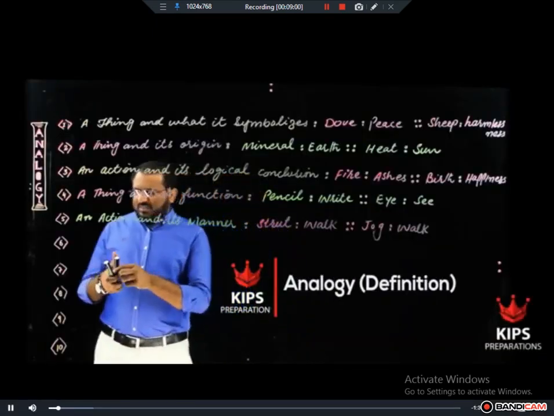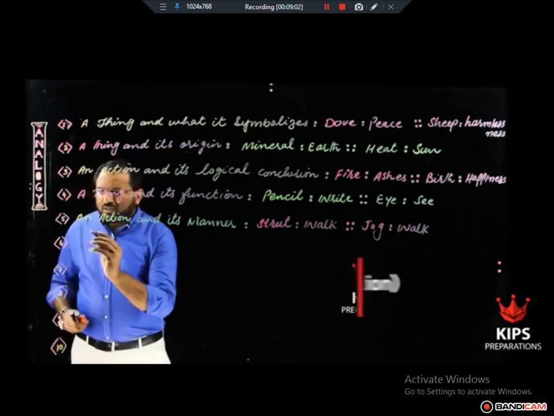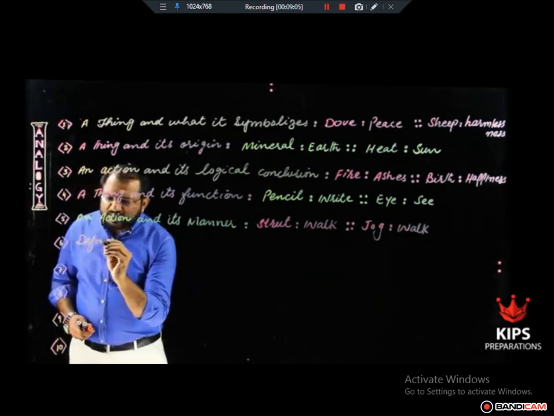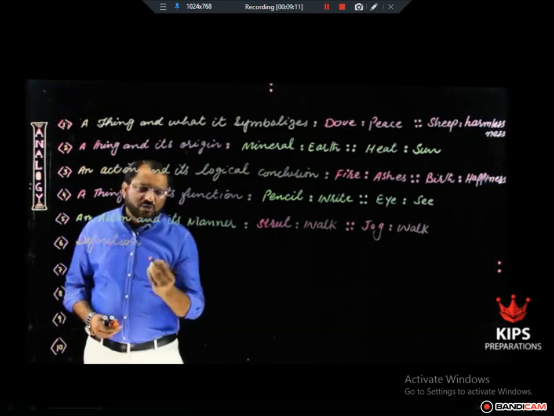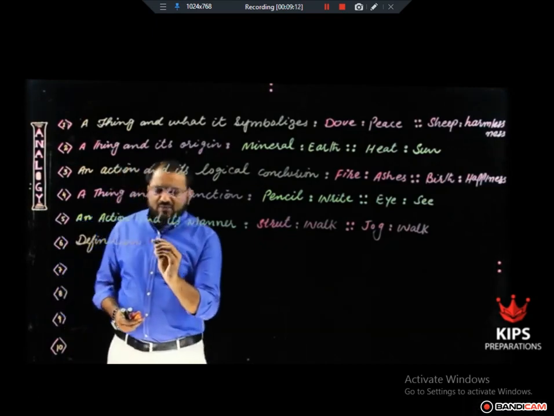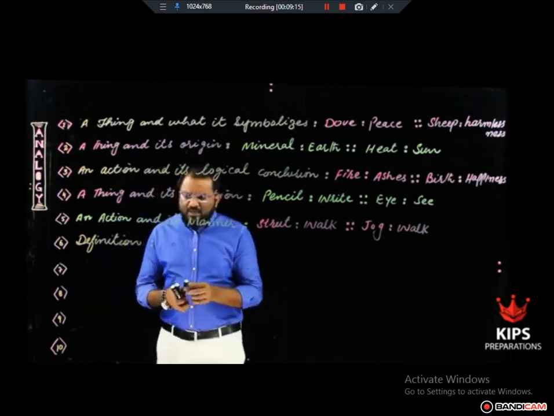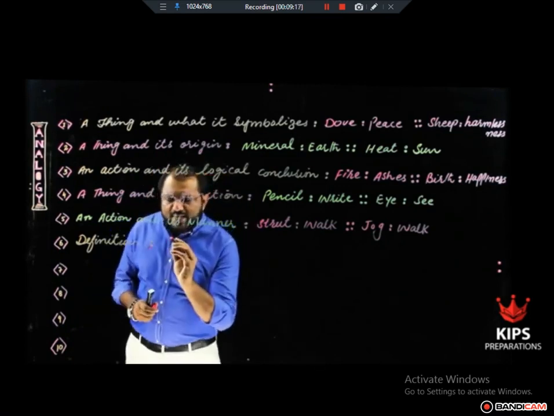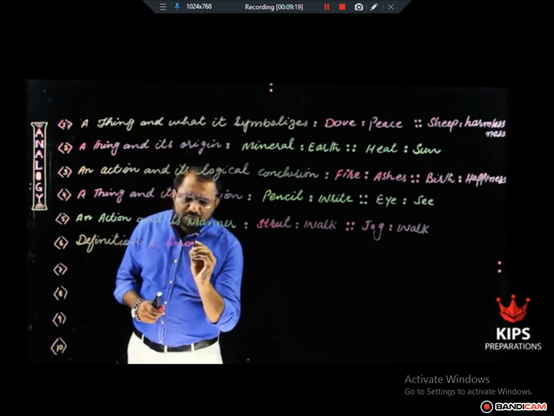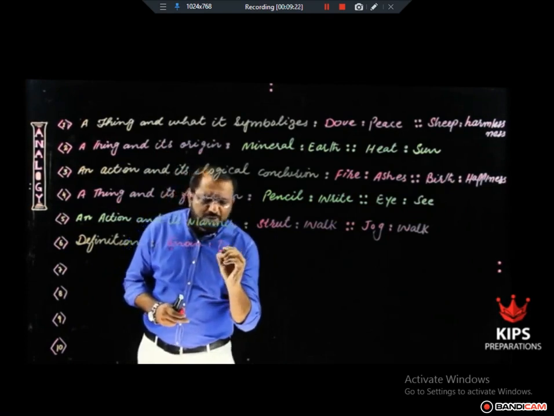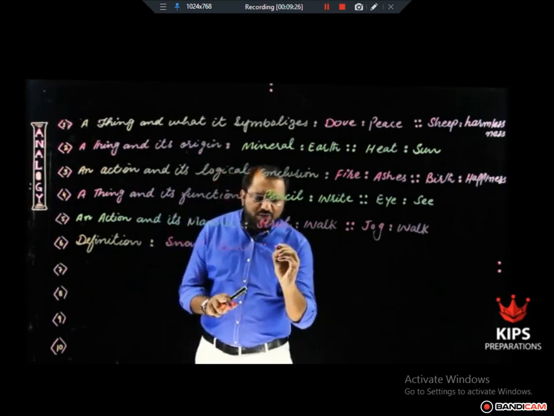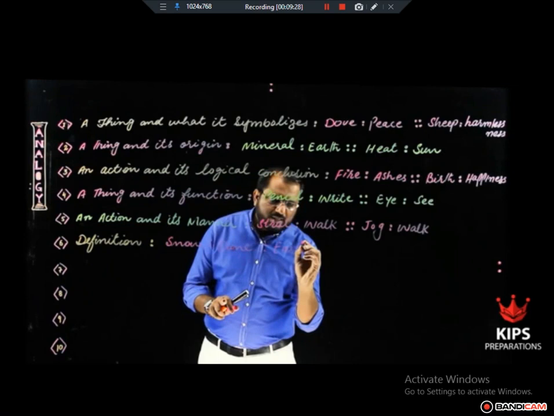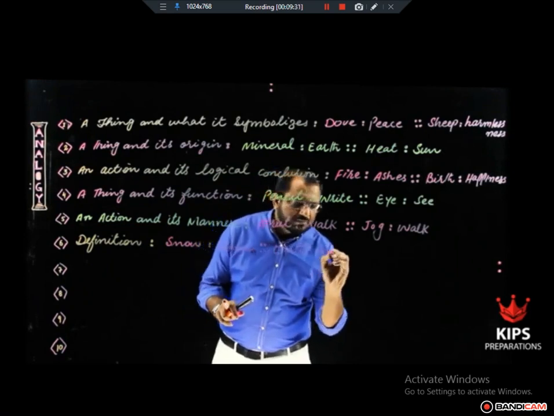All right? Our sixth point is definition. One word is the definition of the other word, what I call defining characteristic. For example, by definition, the heap of snow is called dune, and the heap of earth is mound.